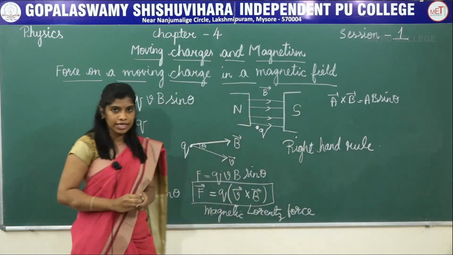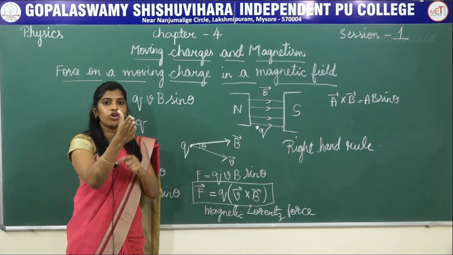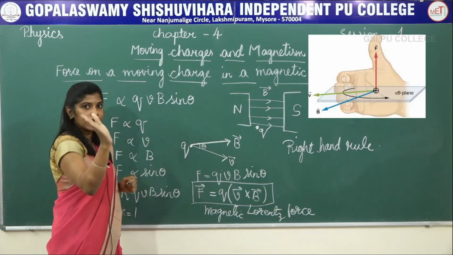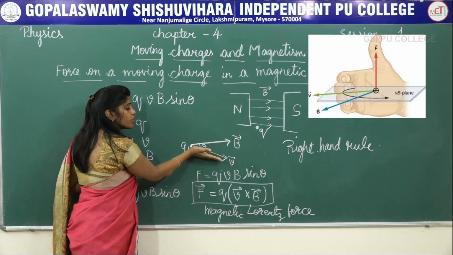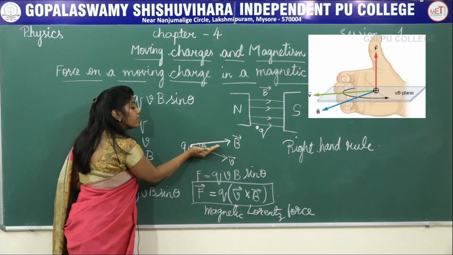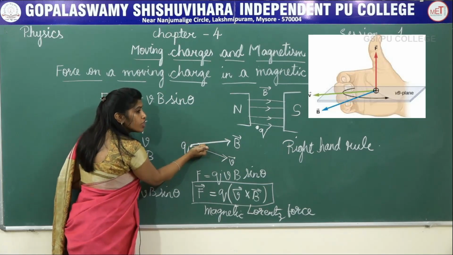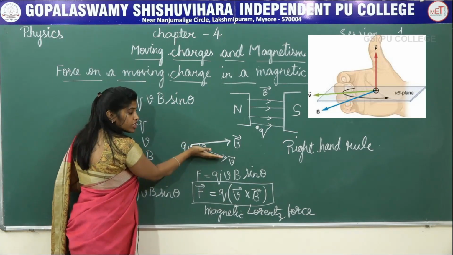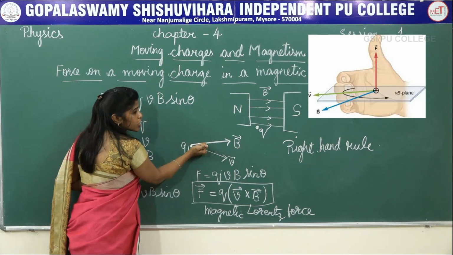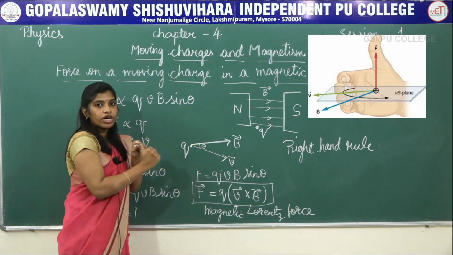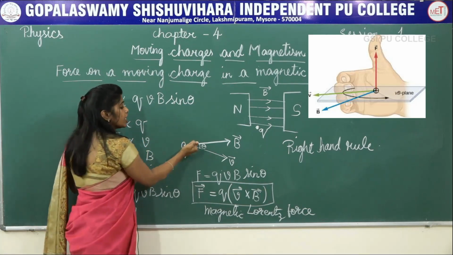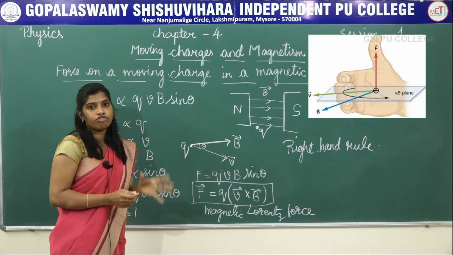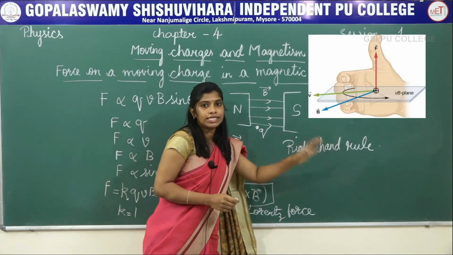The right hand rule says that stretch the fingers of your right hand in the direction of the velocity of the charge, and curl the fingers in the direction of the magnetic field. So I am placing my right hand in the direction of the velocity of the charge and curling it towards the direction of the magnetic field. Then the direction indicated by the thumb is the direction of the force. So that will be the direction of force. This is what the right hand rule says.